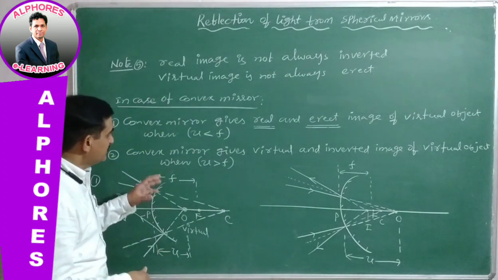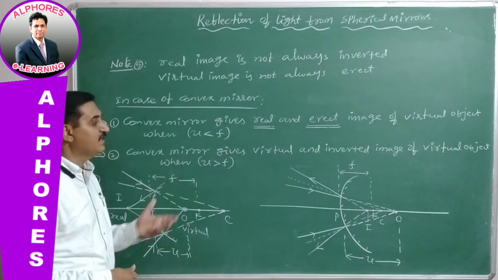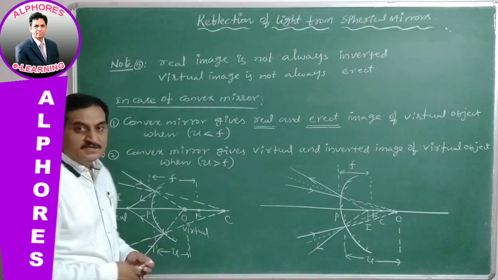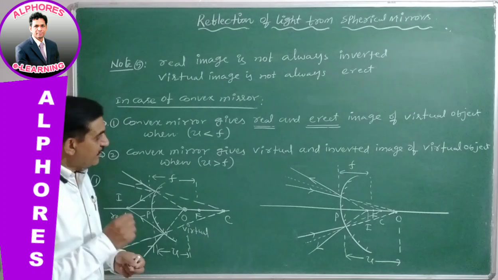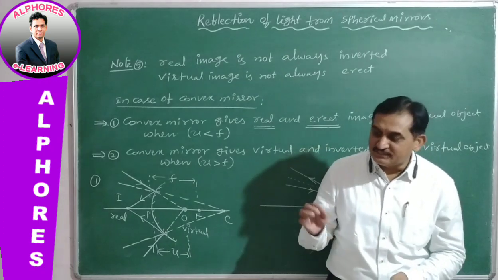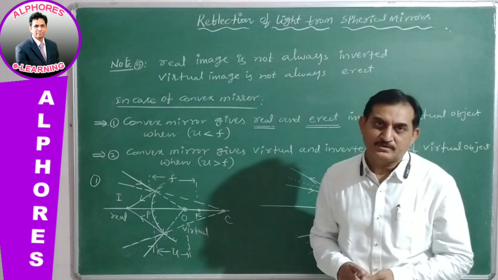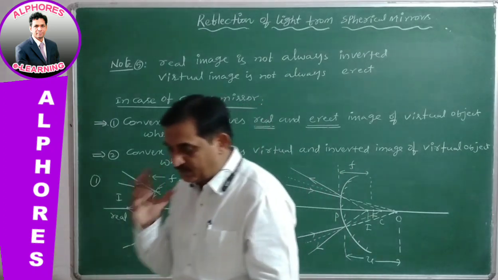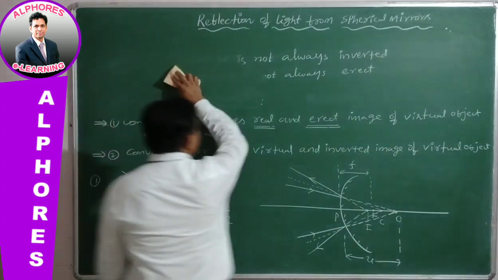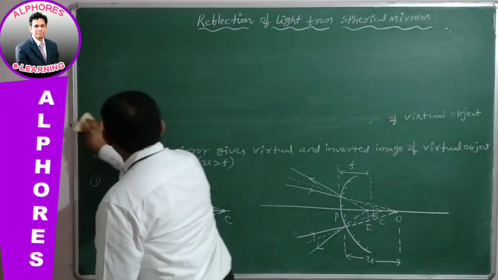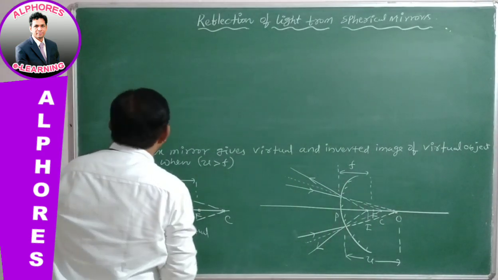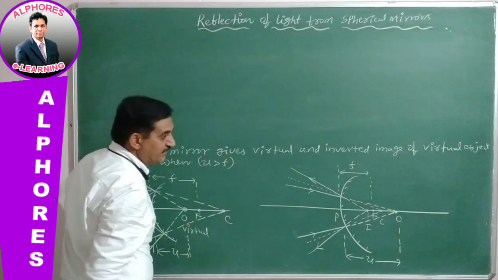Okay, now these are the statements. Let us see whether they are correct or not. We can verify step by step. Before going to this point, let us derive the formula. Which formula? The magnification formula in terms of focal length and object distance. We know the fundamental magnification formula. We already derived it for lateral magnification, longitudinal magnification and areal magnification. But here we are taking the magnification in terms of focal length.